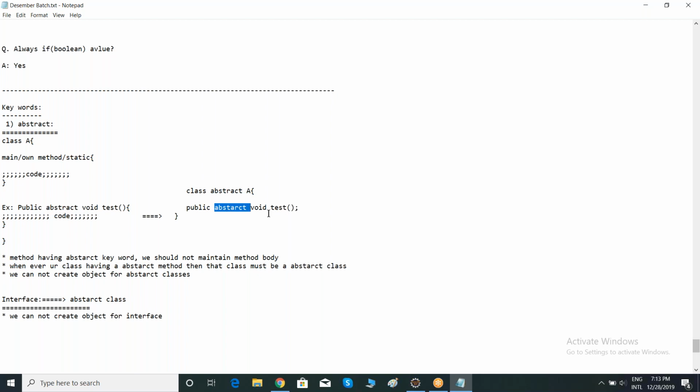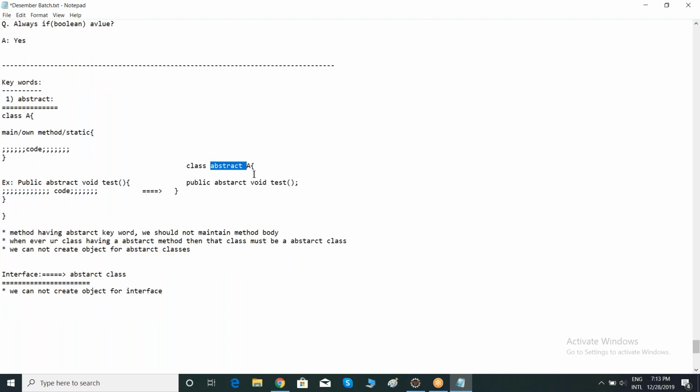If your class has at least one method with the abstract keyword, obviously your class must be an abstract class. Remember, you can maintain n number of abstract methods in a class. But if your class has at least one abstract method, then automatically your class should be an abstract class. Otherwise, it will throw an error.